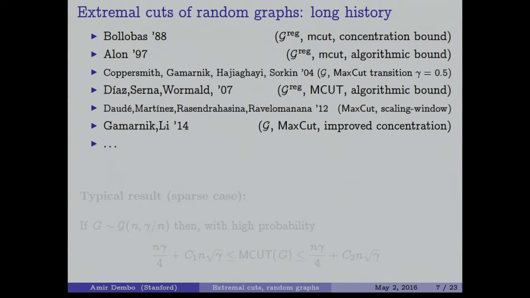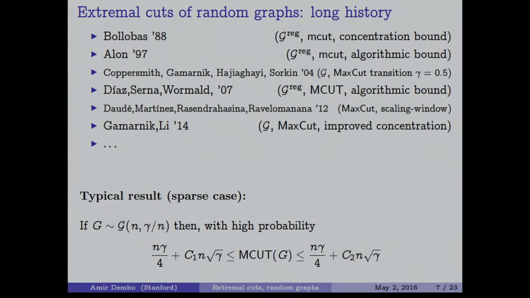Okay, so what is a typical result coming from this long history in the study of discrete mathematics and combinatorics? The typical result is that if you take a graph, for example, from Erdos-Renyi with parameter gamma over n, or average degree gamma, or you can take the regular case, then with high probability, the max bisection, and you can do the same for the min bisection or the Max-Cut, will be around n gamma over 4. I will explain where this comes from.